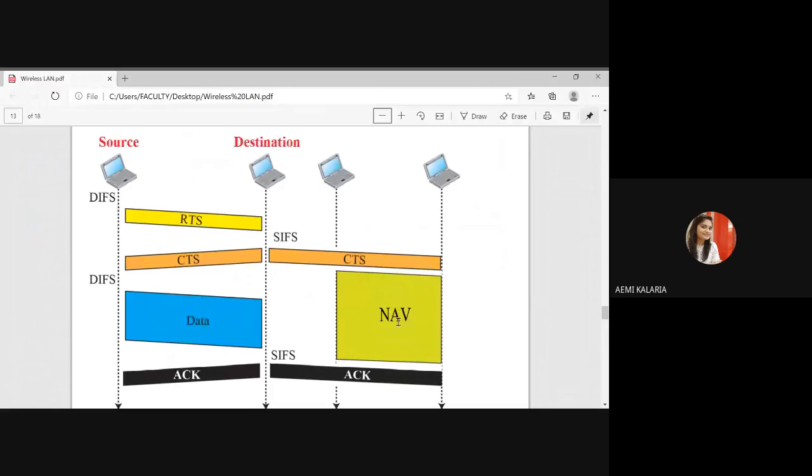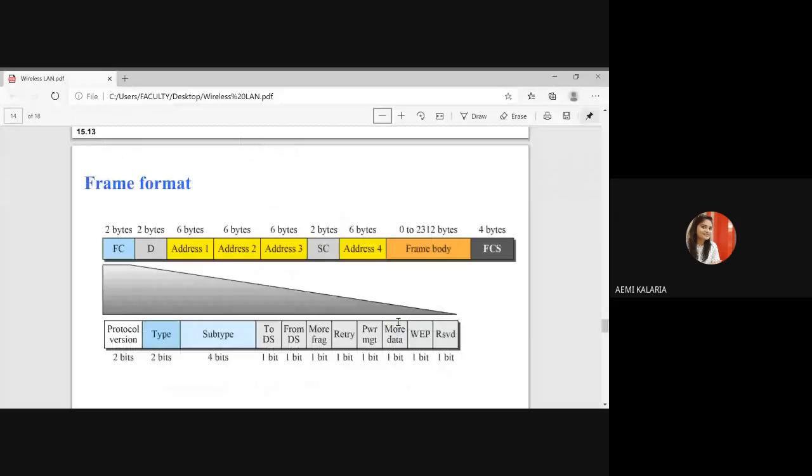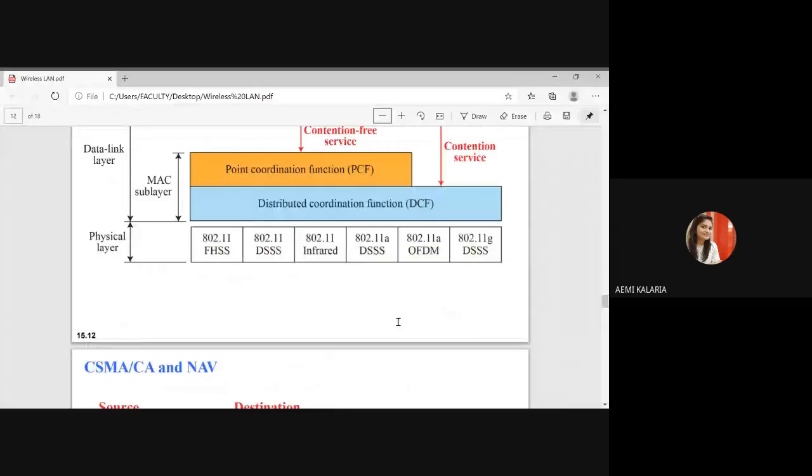Now inside this MAC sublayer, I already discussed, right? Two types are there, DCF and PCF. Inside this PCF, first of all, what do you mean by PCF? Point coordination function. It is an optional method that can be implemented in the infrastructure network. I already discussed what infrastructure means, right? Whenever we are using an AP, it is an infrastructure. So it is an implementation on top of the DCF, right? It is clear in this figure that it is implemented on top of DCF and used mostly for time sensitive transactions, right?